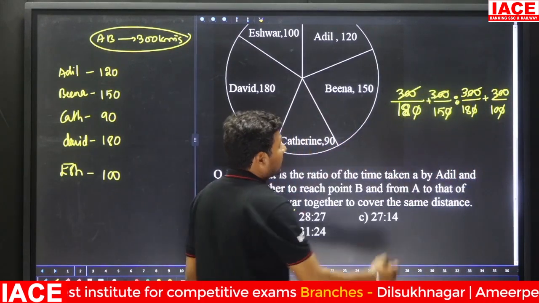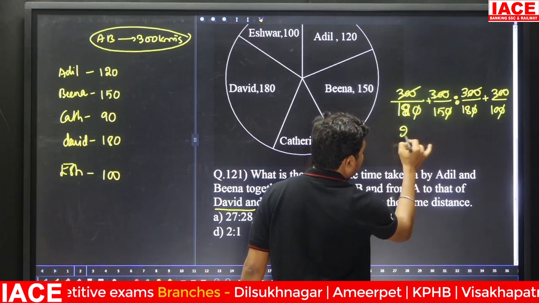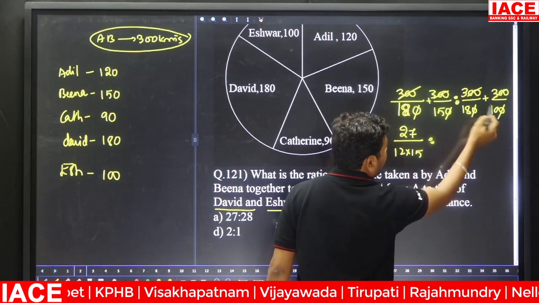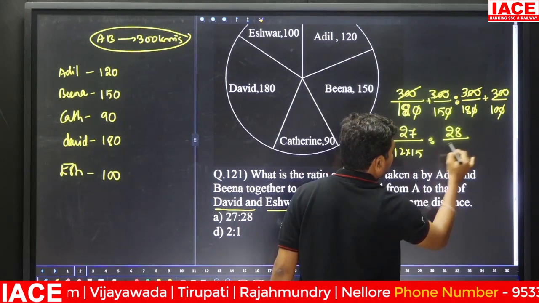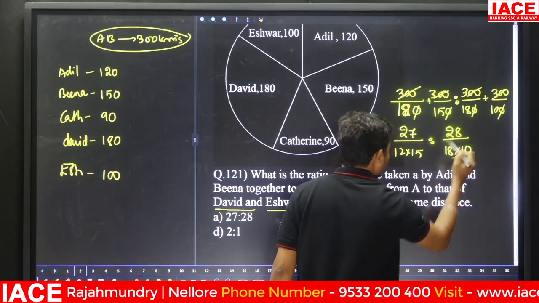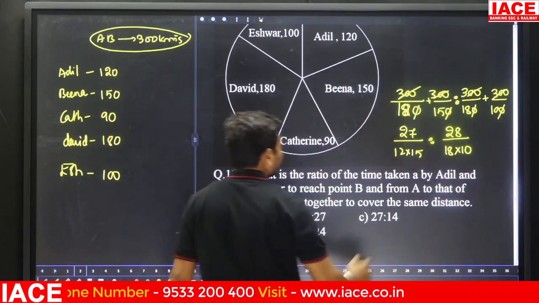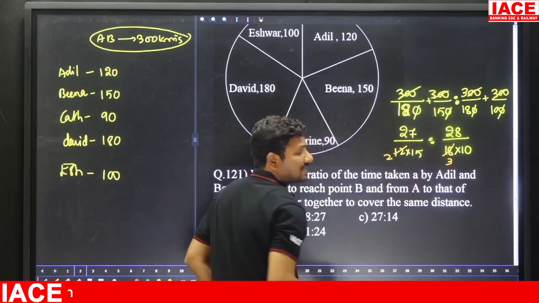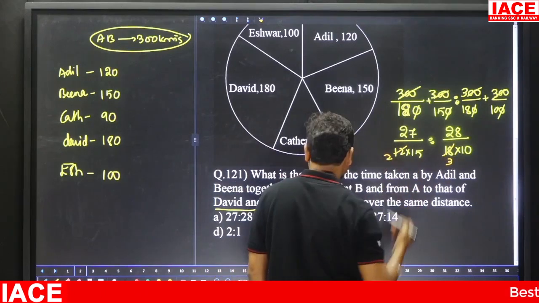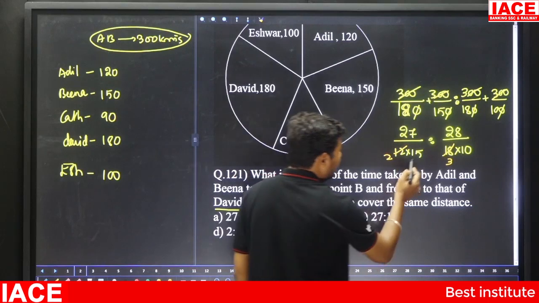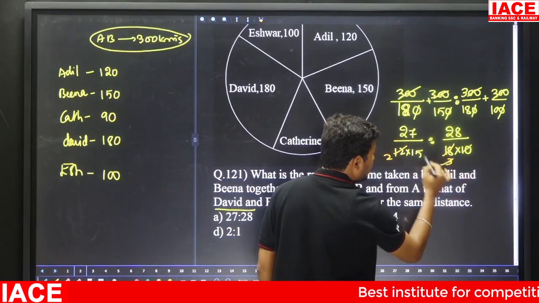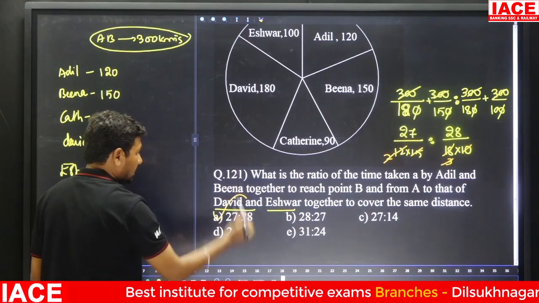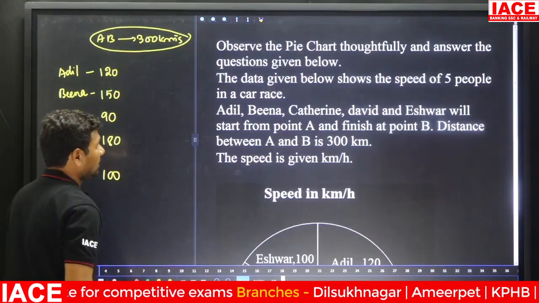Next take the LCM. 1 by 12 plus 1 by 15 gives 27 by 12 into 15, ratio to 1 by 18 plus 1 by 10 gives 28 by 18 into 10. Cancel the terms to get the final answer. 6 3s and 6 2s, 15 2s is 30, and 3 into 10 is also 30. Then the final ratio is 27 is to 28. Then option A. Next.